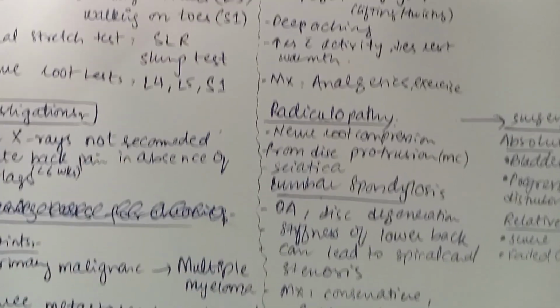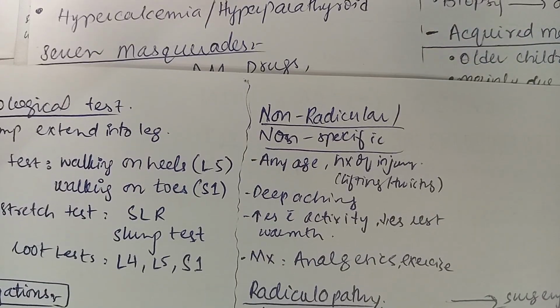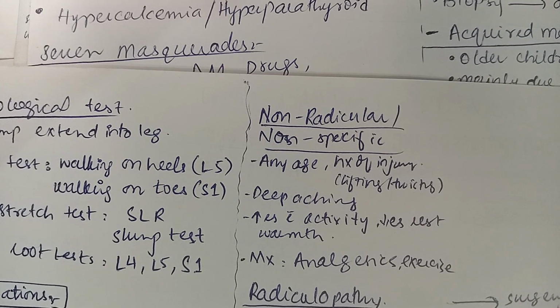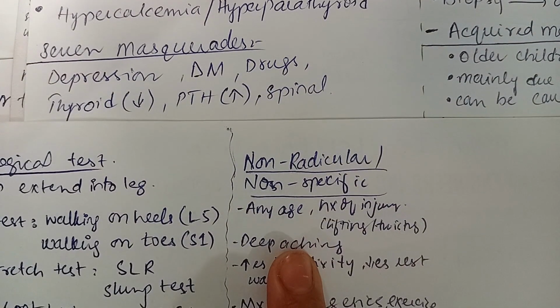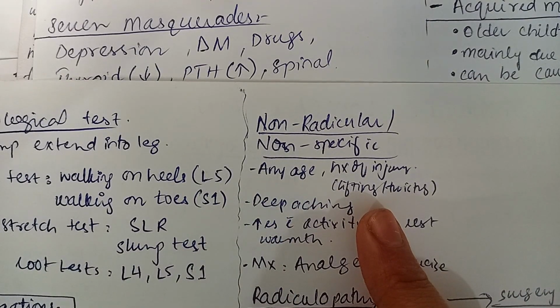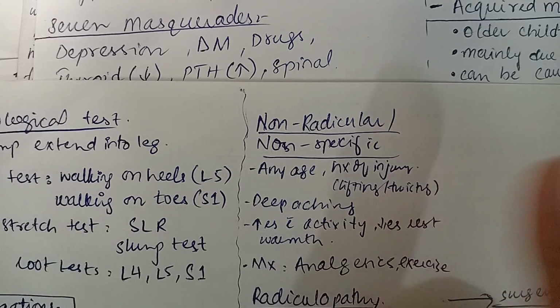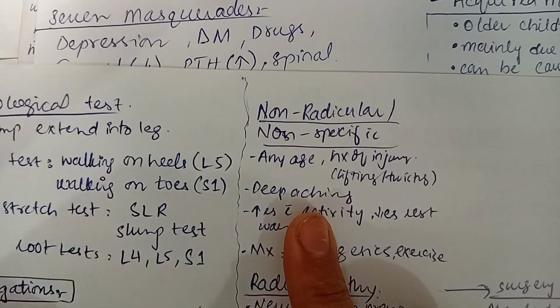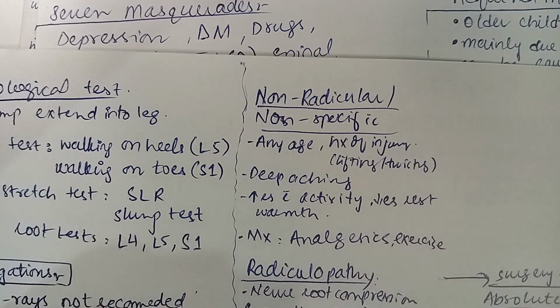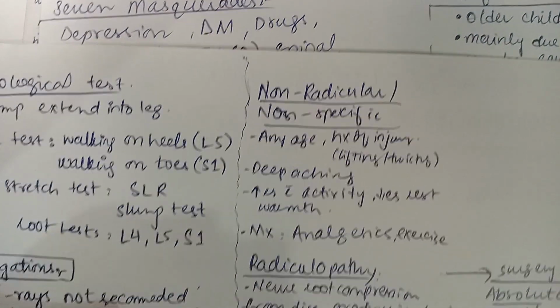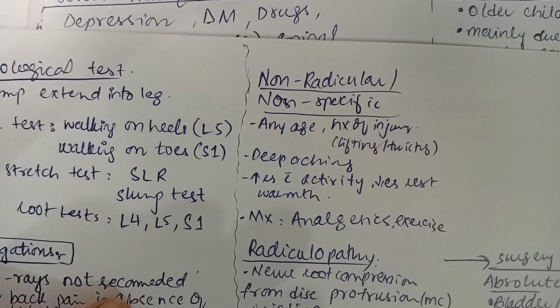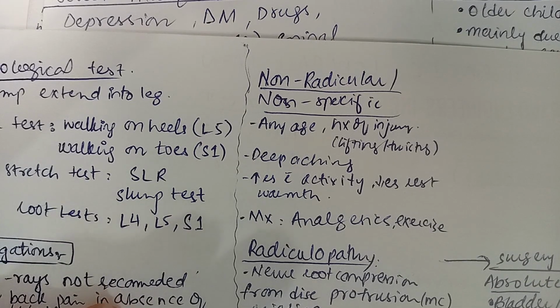Right now, we are going to discuss non radicular pain. Non radicular and non specific back pain can present in any age. Usually, there is a history of injury like heavy lifting and twisting. There would be deep aching pain, which increases with activity and decreases on rest and warmth. Usually, we have to treat the patient conservatively with over the counter analgesics, exercise and physiotherapy.